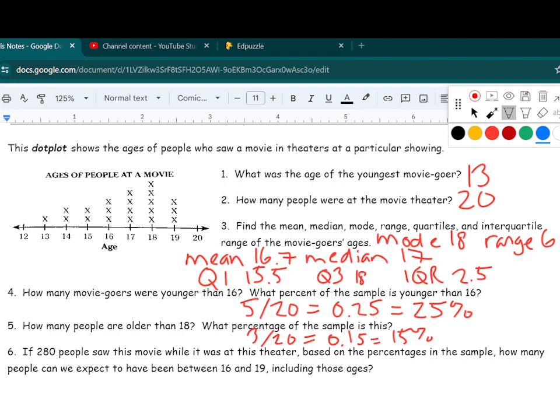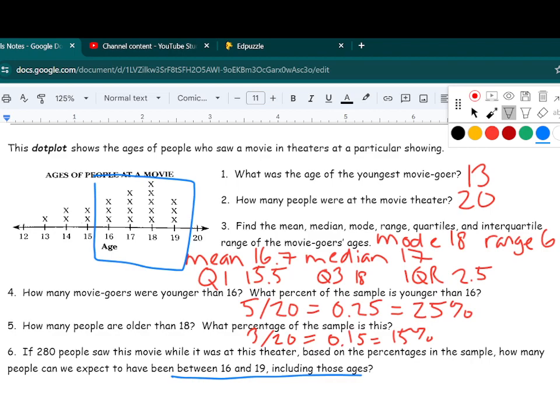Our final question was, if 280 people saw this movie while it was at this theater, based on the percentages in the sample, how many people can we expect to have been between 16 and 19, including those ages? So a couple things to unpack here. First, what are we looking for? Between 16 and 19, including those ages. So between 16 and 19 inclusive means we're going to be working in this section.